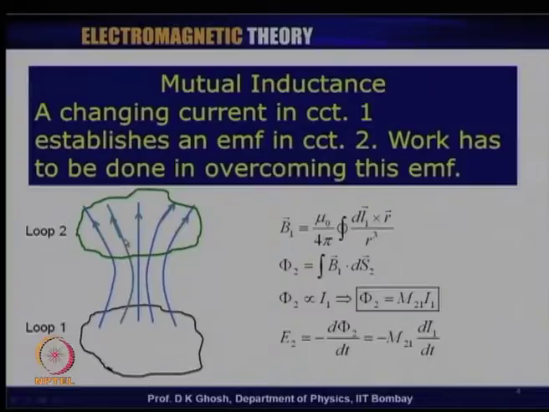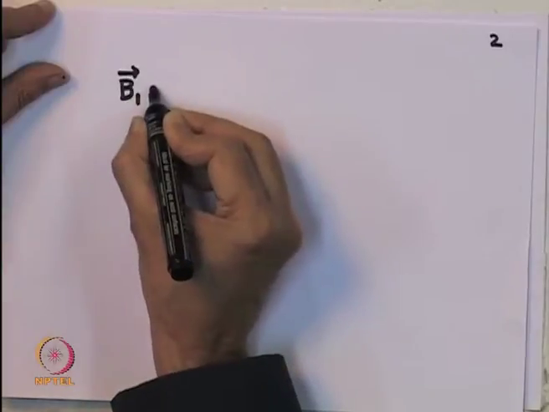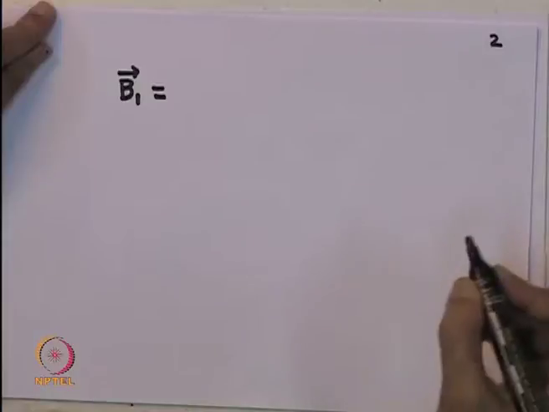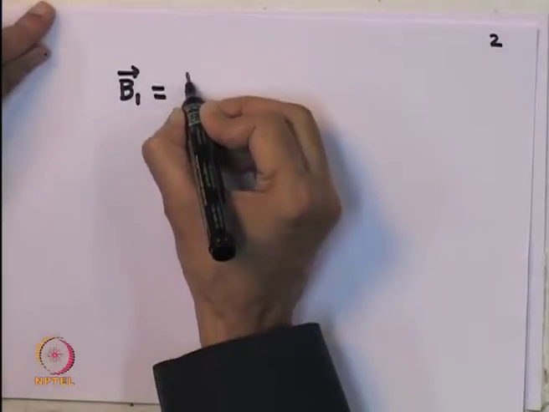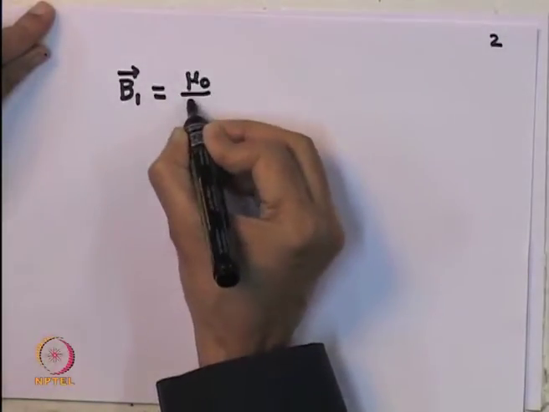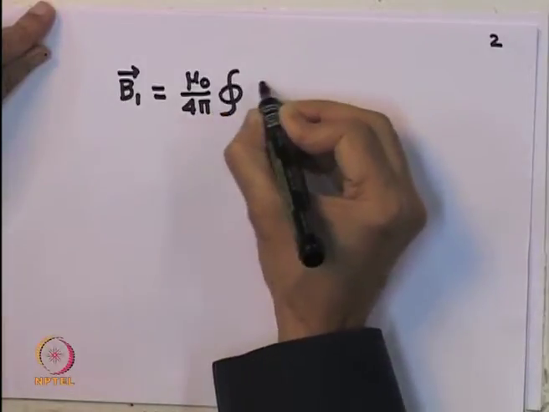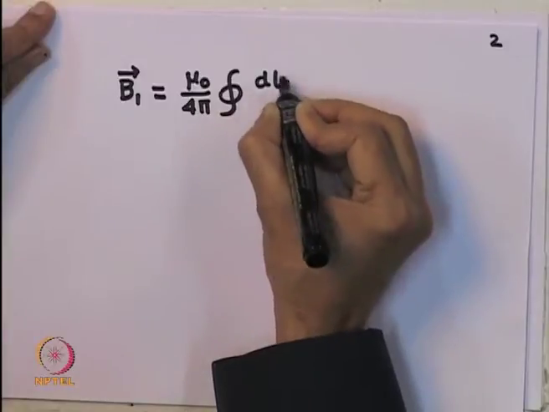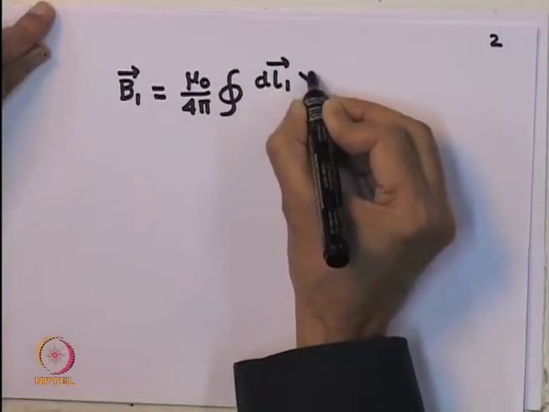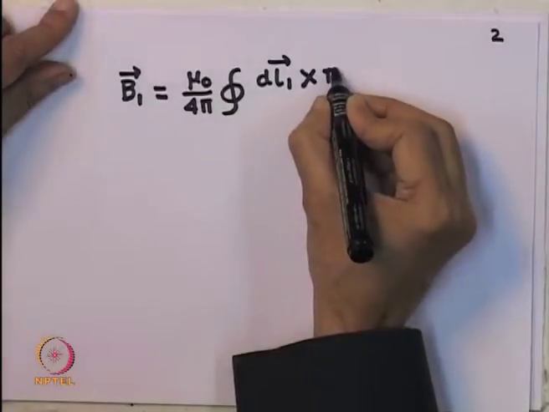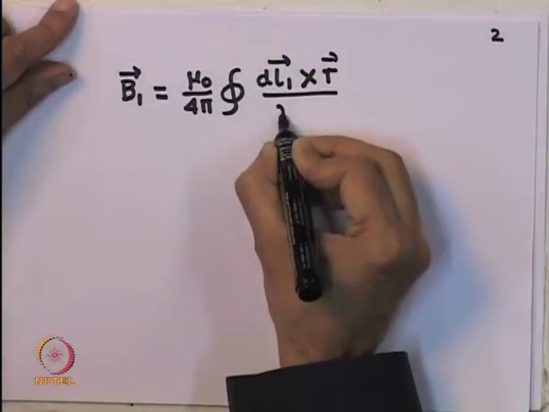And let us now look at what it actually means. Now, if you recall your Biot-Savart's law, it tells me B1, because I have a loop 1, B1 is the magnetic field due to loop 1, that is the lower loop in that picture, that is given by mu 0 by 4 pi times the integral over the loop of dL1, subscript 1 being for loop 1, cross r divided by r cube.